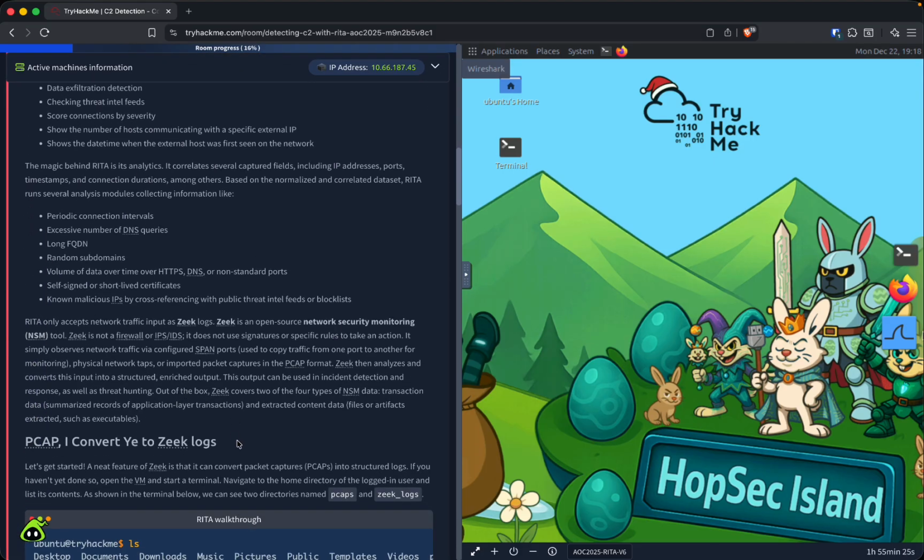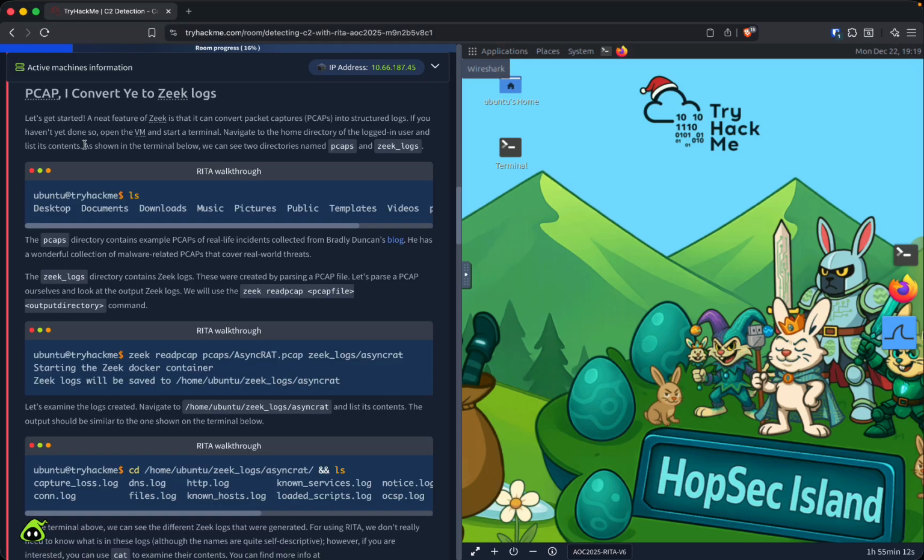Out of the box, Zeek covers 2 of the 4 types of NSM data: transaction data, summarized records of application layer transactions, and extracted content data. Alright, so let's get started.